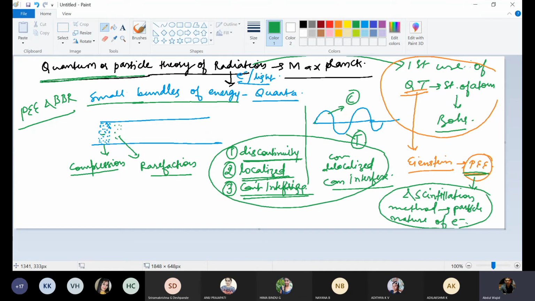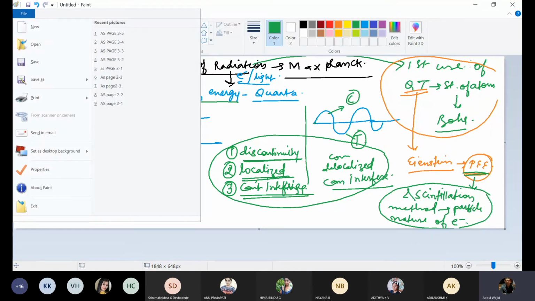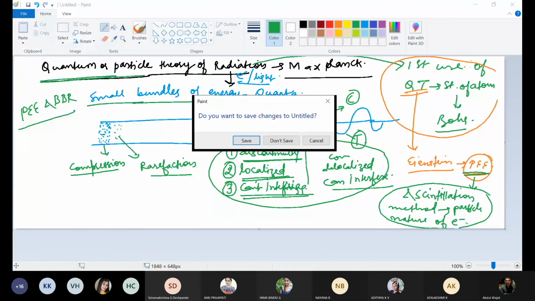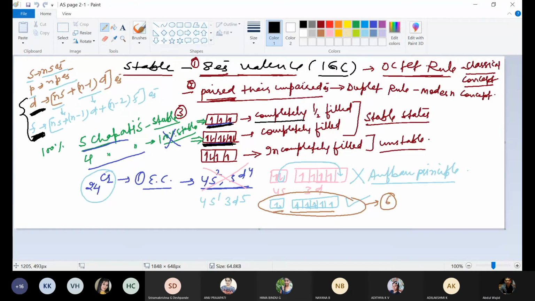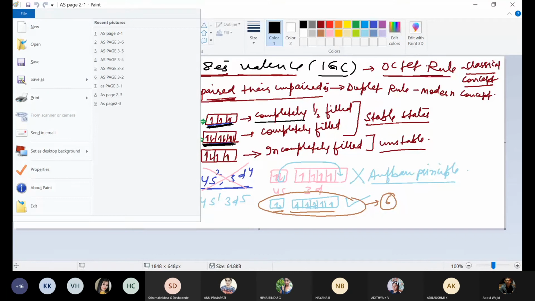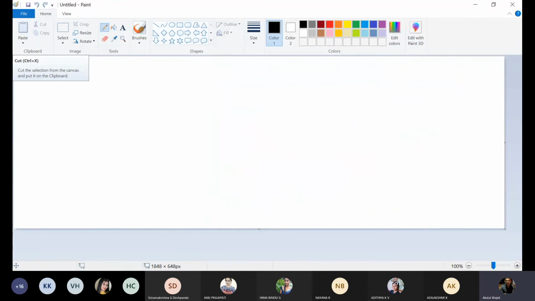Then de Broglie said that radiation travels in the form of wave as well as in the form of particle.